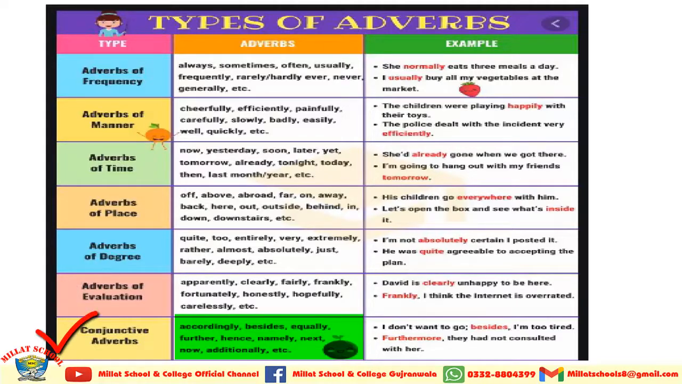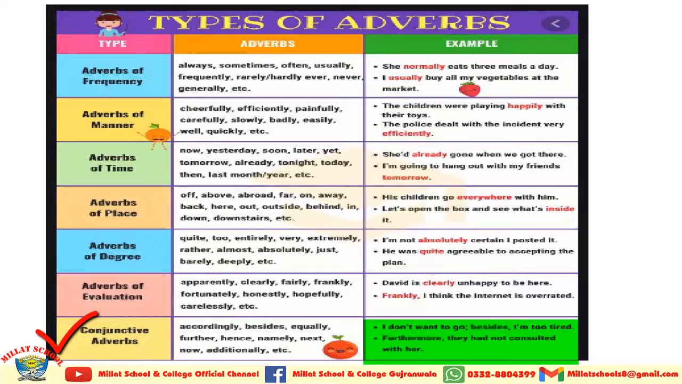Conjunctive adverbs. Accordingly, besides, equally, further, hence, namely, next, now, additionally, etc. These are the conjunctive adverbs. I do not want to go. Besides, I am too tired. Furthermore, they had not consulted with her.